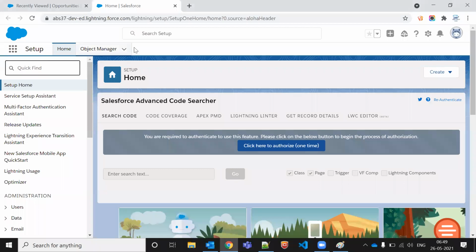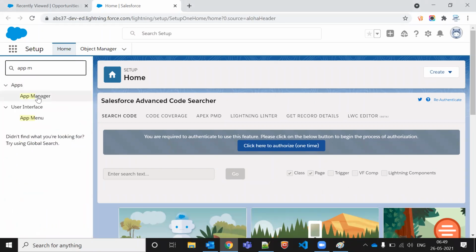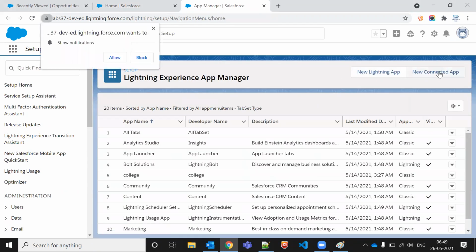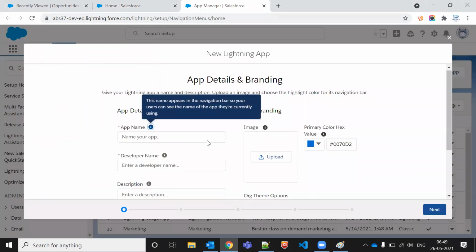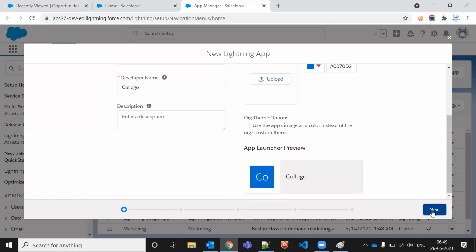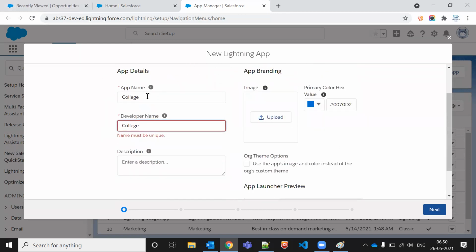We are going to create some applications here. Where are we going to do that? I'll go to App Manager in Lightning. It is a little slow compared to Classic, but Salesforce is working on this. I'm going to create a new Lightning application. In this Lightning application, I can name it college, something like this. We can say it's a university, something like this.